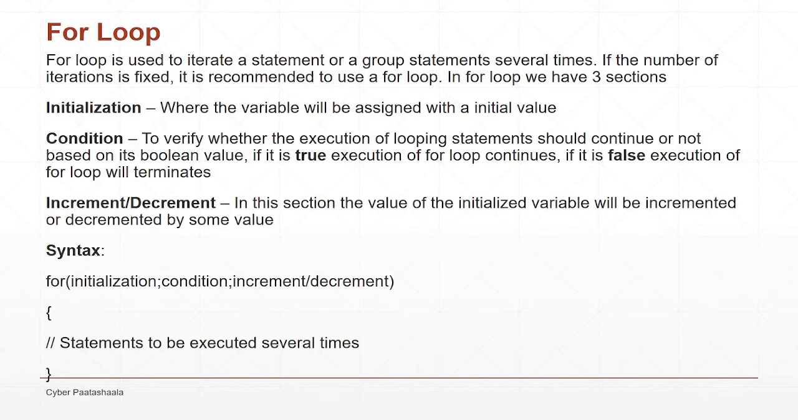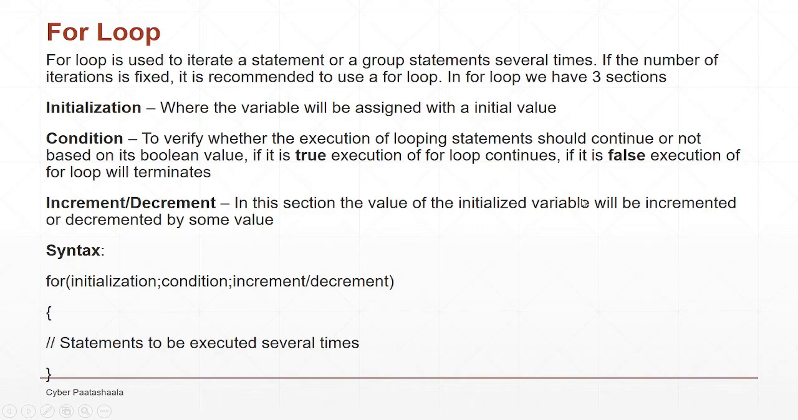For loop. The for loop is used to iterate a statement or a group of statements several times, and it is specifically used when the number of iterations is fixed. It means, let's say you want to iterate some statements 10 times or 20 times. If you know the exact number of times you want to iterate, then it is recommended to use a for loop. In the for loop we have three sections: initialization, condition, and then increment or decrement.